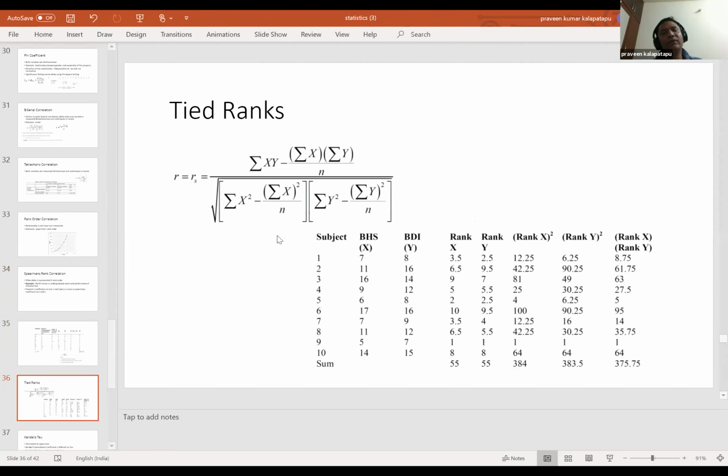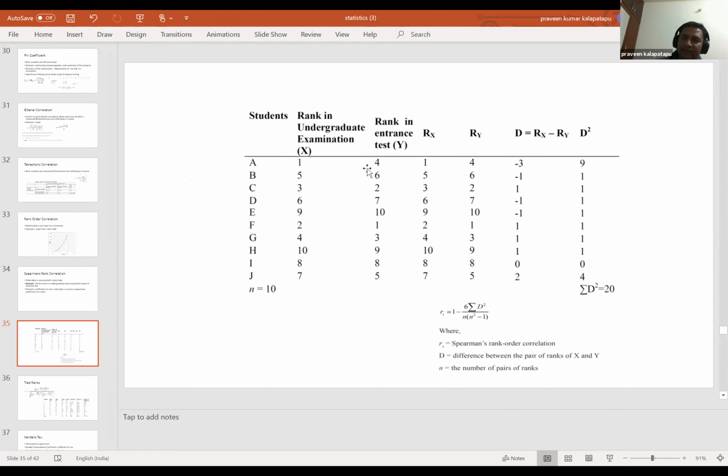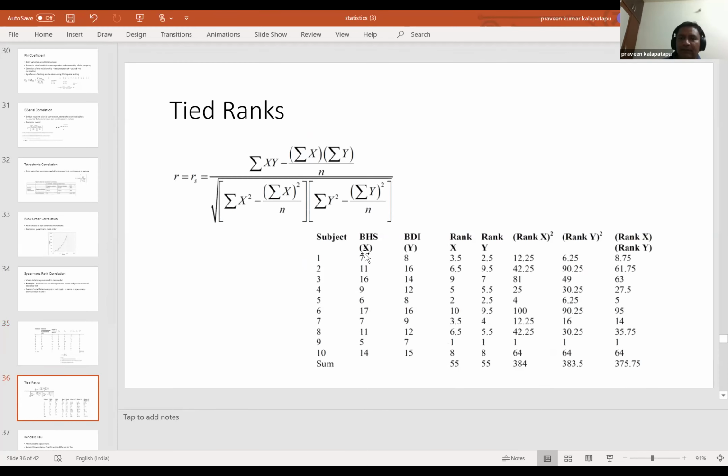Okay. So one more small variation within Spearman's, where let's say you have tied ranks. The scenario is that you might have ranks which are the same. So then how to deal with it? In case of this particular formula, the ranks here are not tied, so there is no scope of tying as far as the rank is concerned. But in this particular case, tying of rank is also a possibility. So how is it really calculated?